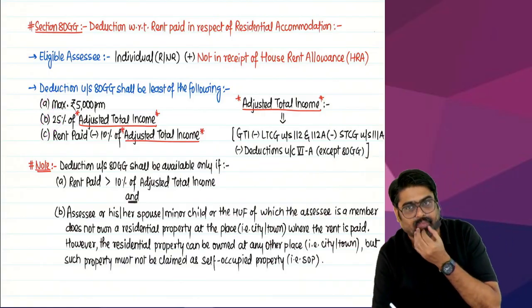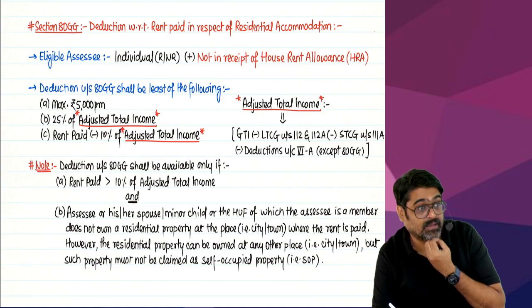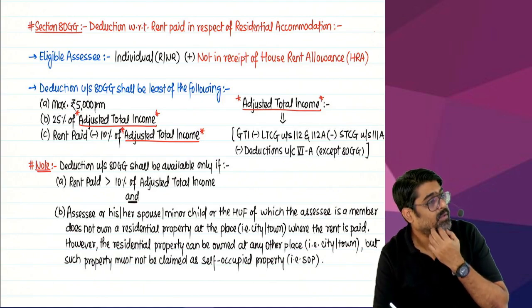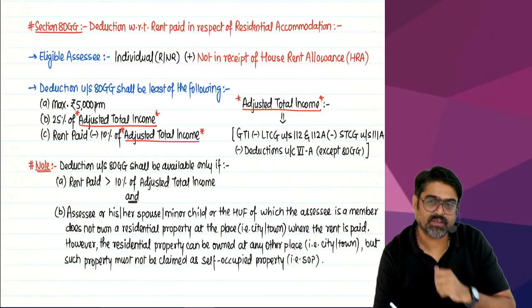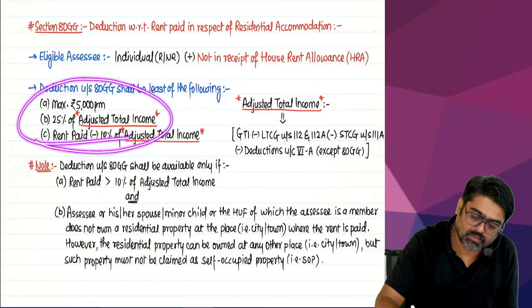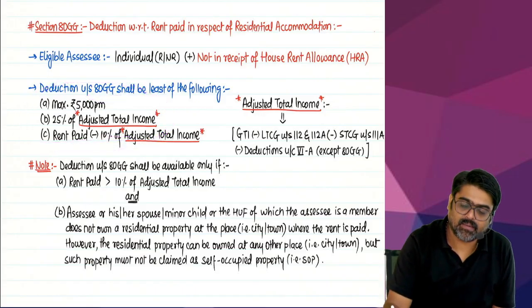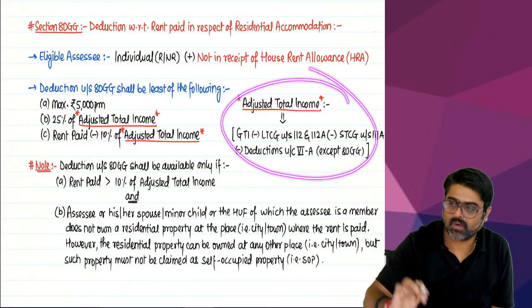A, maximum 5,000 per month. B, 25% of adjusted total income. C, rent paid minus 10% of adjusted total income. Whichever is lower will be allowed as a deduction under 80GG. Adjusted total income, how to calculate? I have already told you.